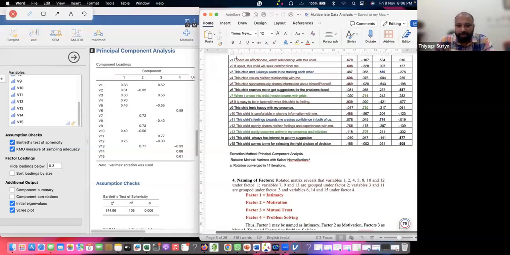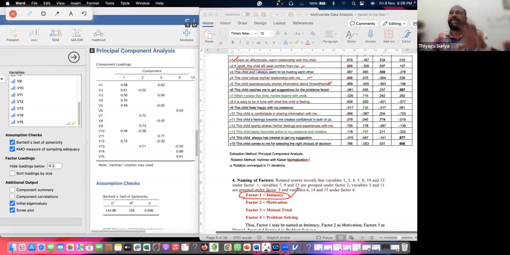Item number 1, I share an affectionate, warm relationship with the child. Item number 2 also, if upset, the child will seek comfort. I felt that these are the brown color items. It's somewhat intimacy between the teacher and student. That's the reason we can define the basic characteristic of this group of items. We can give the name as intimacy.